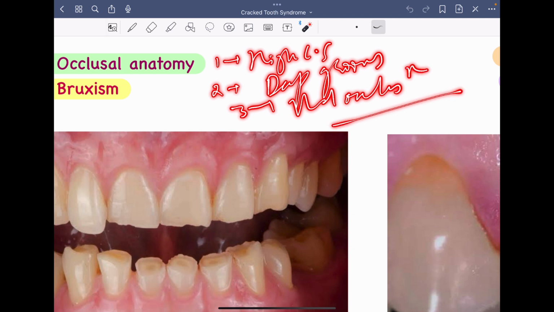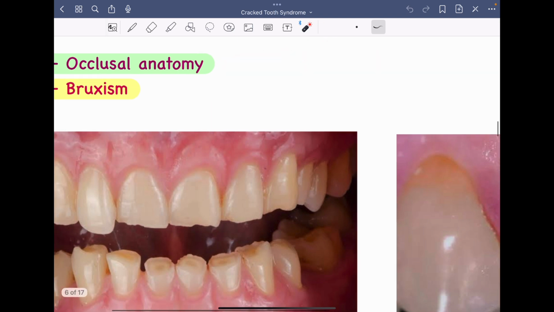Now moving on towards bruxism or presence of any parafunctional habits, right? In bruxism we know that there are exaggerated occlusal forces, right? Teeth experiencing these exaggerated occlusal forces may experience even greater stresses, right? For example, a patient is continuously grinding his teeth, which happens in cases of bruxism, grinding or clenching of the teeth. Then because of the continuous amount of forces which are delivered, this can make teeth more likely to crack, right? So bruxism is another very important cause of cracked tooth syndrome.